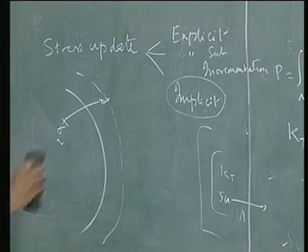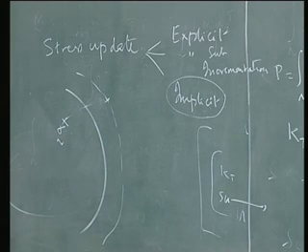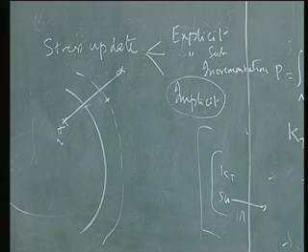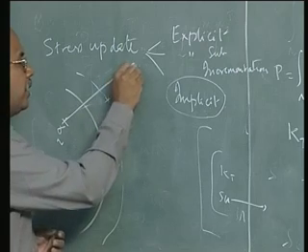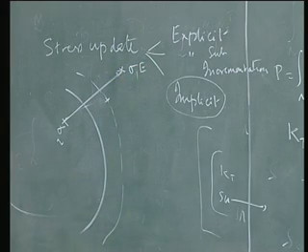Now I will state in a nutshell what we are going to do and then expand this in the next class. I am going to follow our elastic predictor plastic corrector approach. From here I am going to predict in an elastic fashion. I am going to go out of the yield surface and reach a point which I will call sigma elastic.